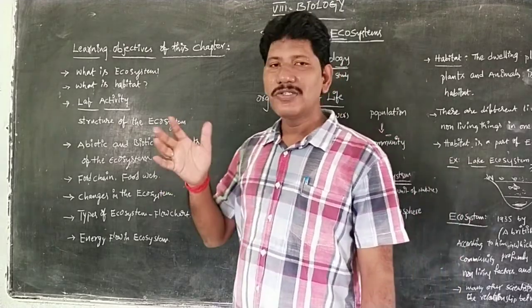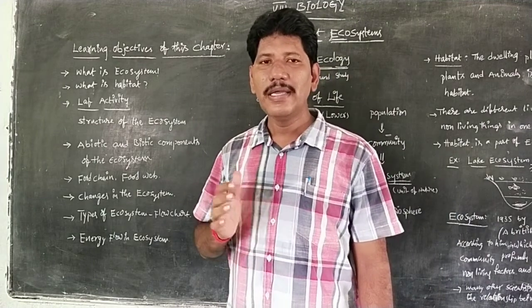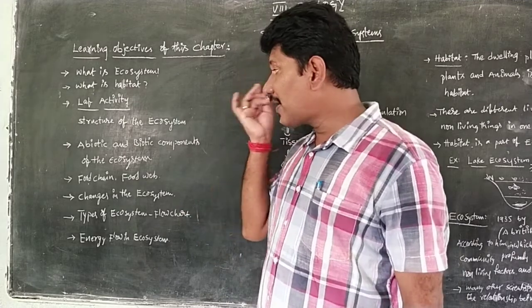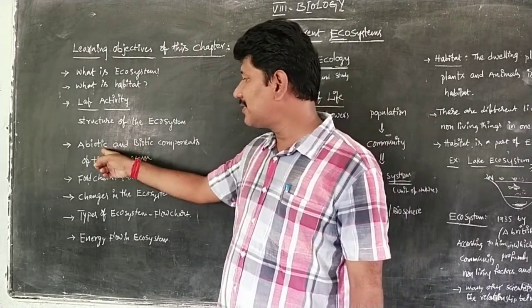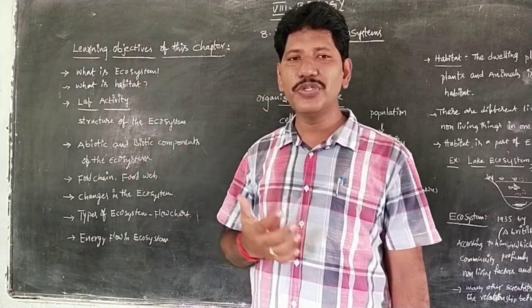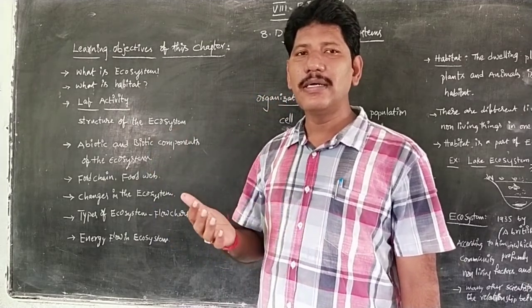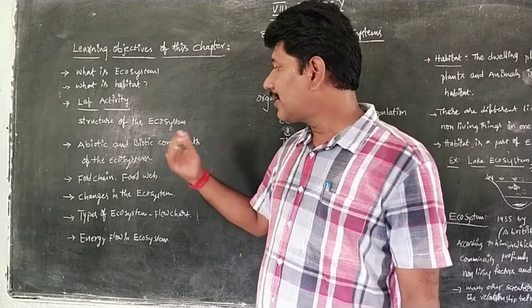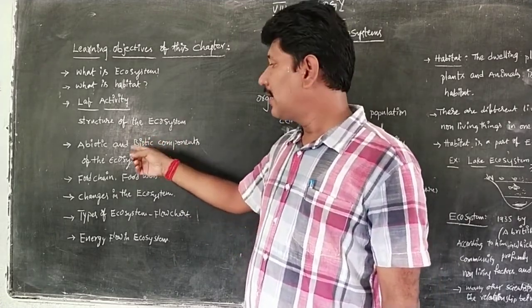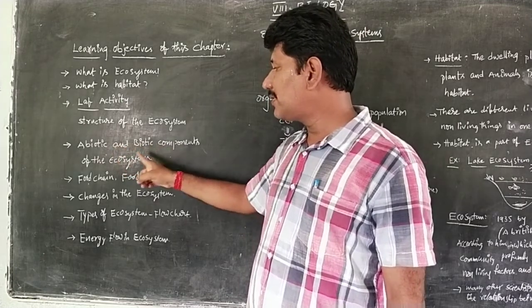For example, sunlight, water, air, soil, pH, atmosphere. These are all the factors related to abiotic components. Next, biotic components like plants as producers, consumers like animals, and decomposers like bacteria and fungi. So these are the biotic and abiotic components of the ecosystem.